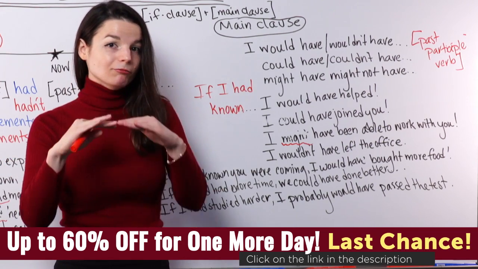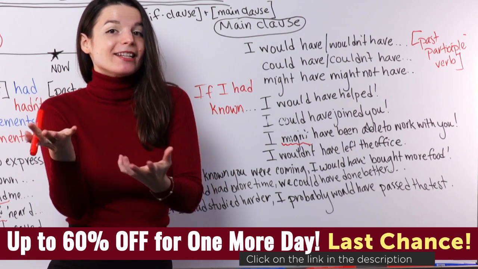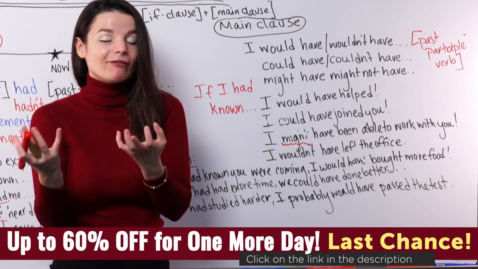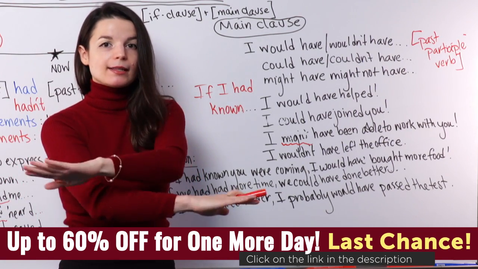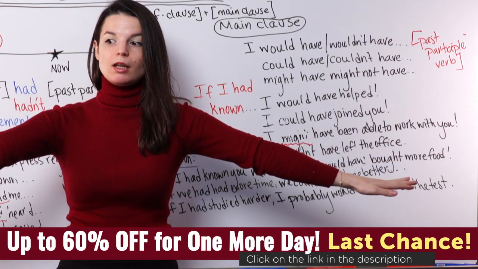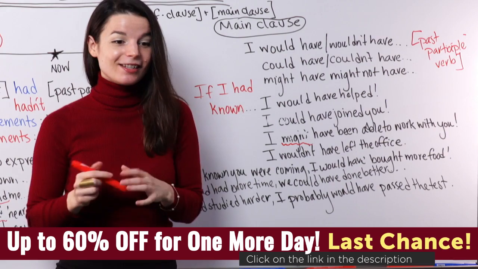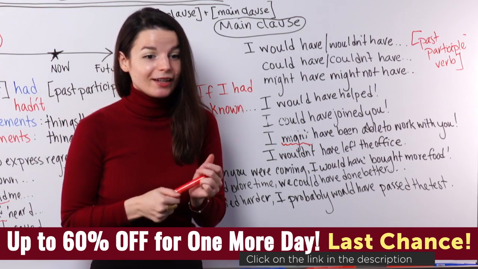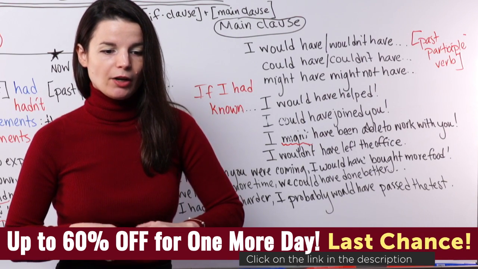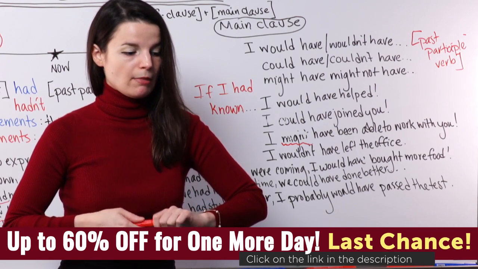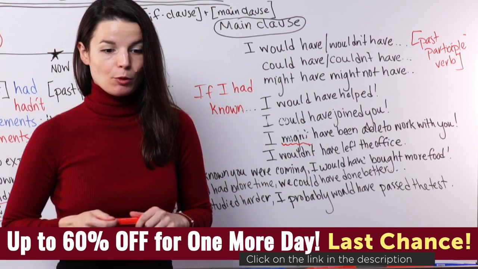Might is like saying, ooh, there's a chance. It's a little higher than neutral. I might have joined you, or I might have helped you. It's like saying, maybe, kind of. Could is super neutral. It's just possibility. Might is expressing that there's a chance, a better chance than zero, like 20%, 30% chance in this unreal situation. Is might very polite? No, no. Might is just a neutral word. It's not formal or informal, really.